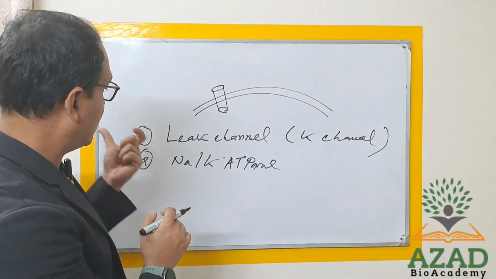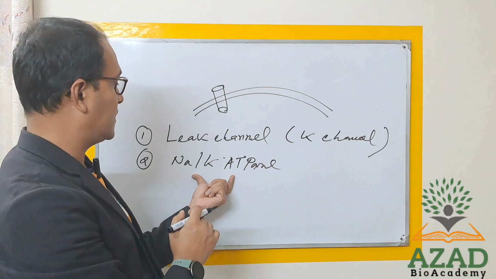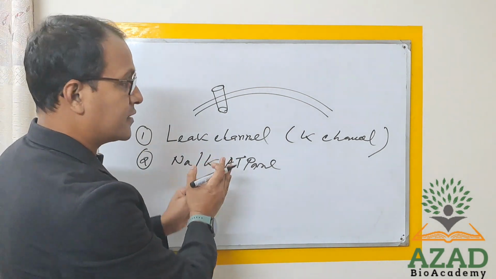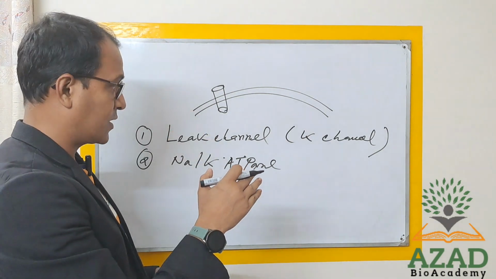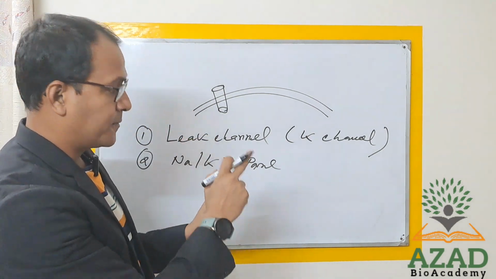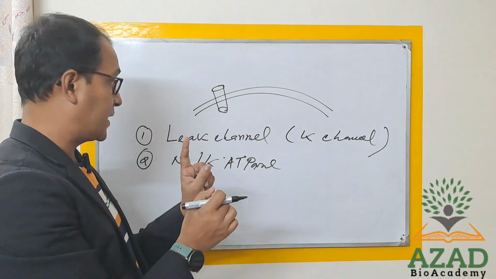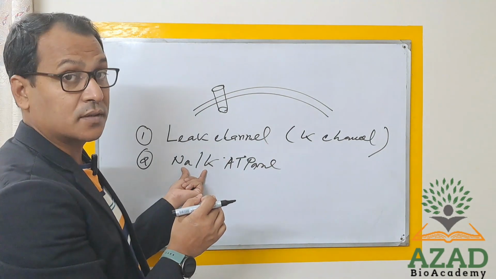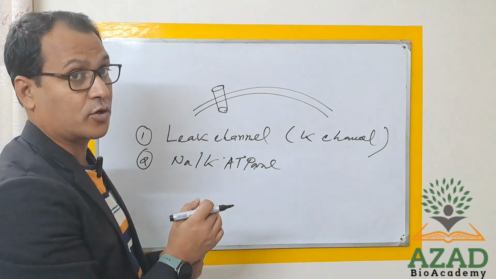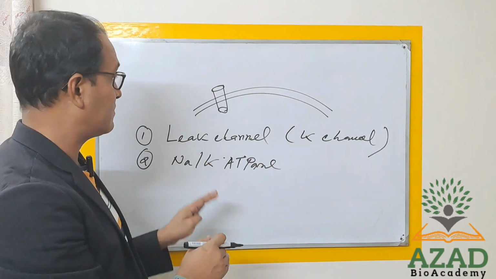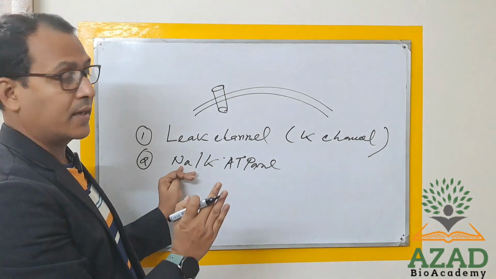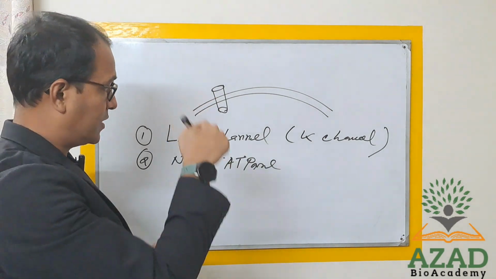This channel is basically activated by energy, that is ATP. It will use the ATP for energy, and that will contribute to the conduction of sodium and potassium through the channel. That means through this channel, 3 sodium will exit and 2 potassium will enter.